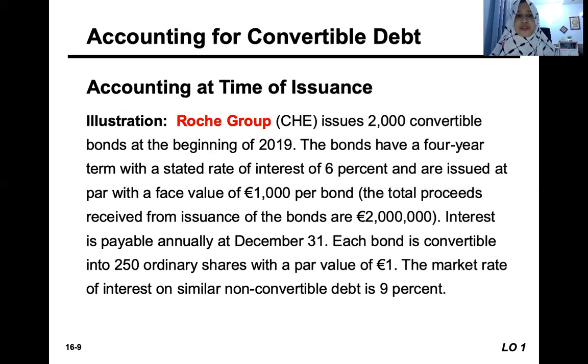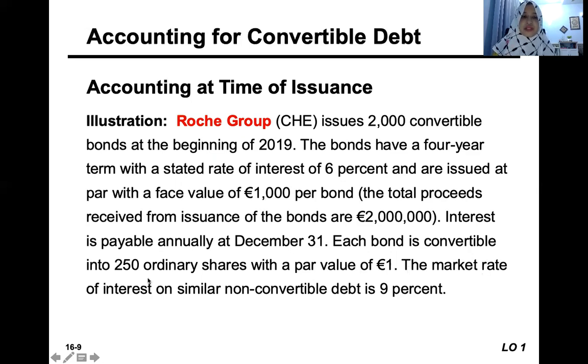The total proceeds received from issuance of the bonds are 2 million, basically 2,000 units times the price per unit of 1,000. Interest is payable annually at December 31st, and each bond is convertible into 220 ordinary shares with a par value of 1 euro.